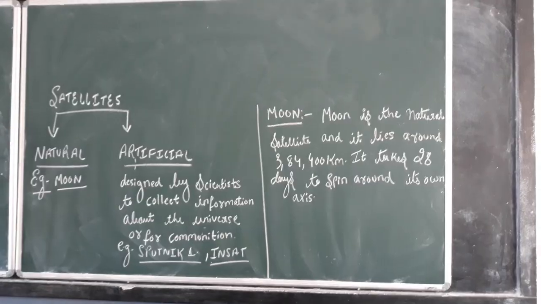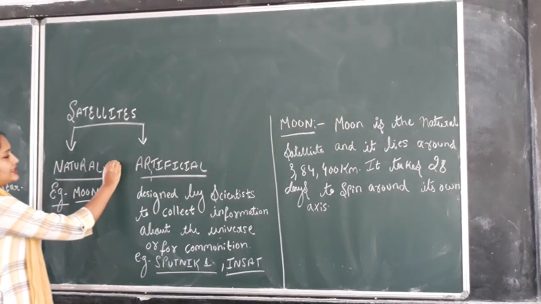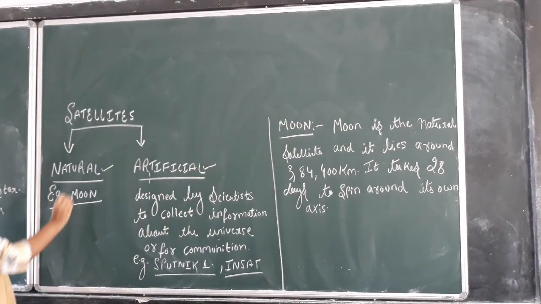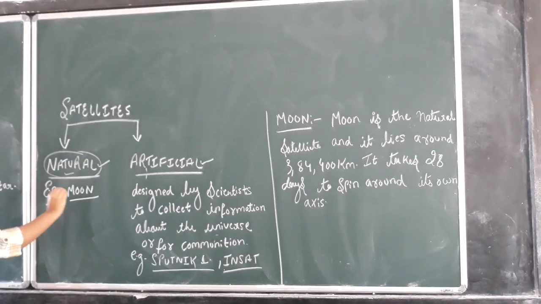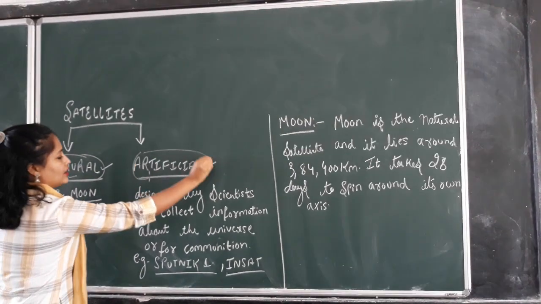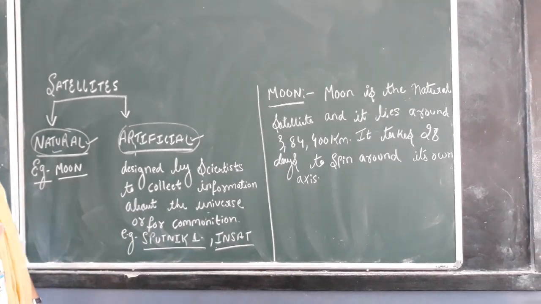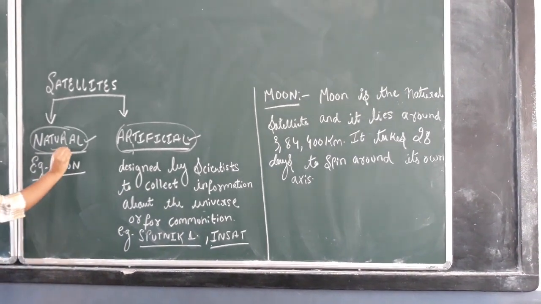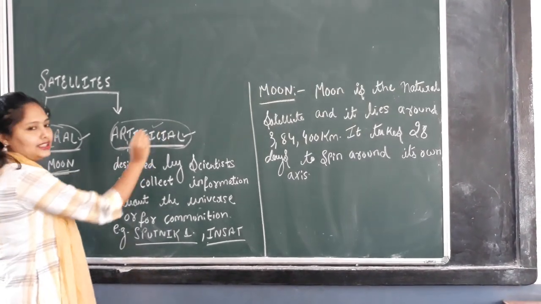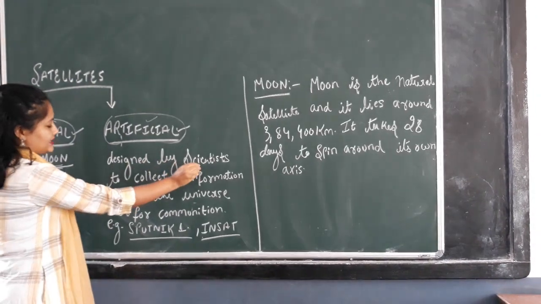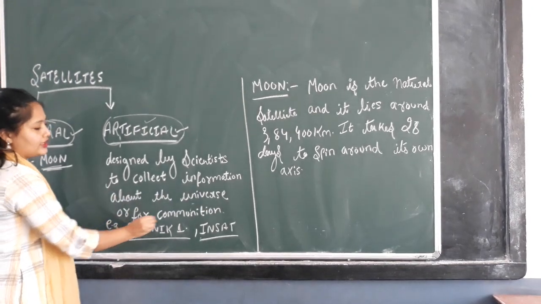See, satellites can be divided into two parts: one is the natural satellite, one is the artificial satellite. A natural satellite is given by nature, fully natural, and an artificial satellite is designed and made by scientists. When we talk about natural, the best example is the moon. But when we talk about artificial, it is designed by scientists to collect information about the universe, or for communication.